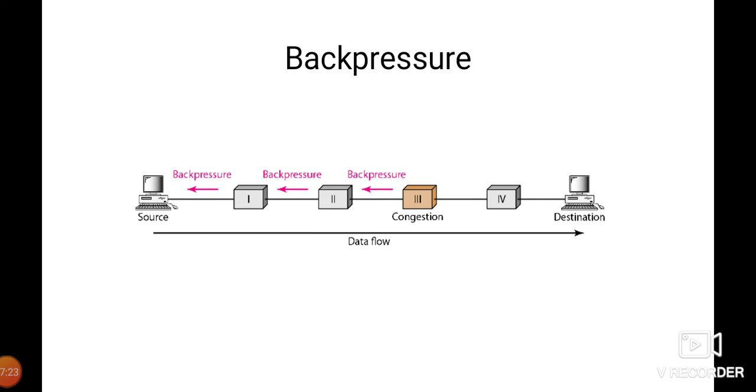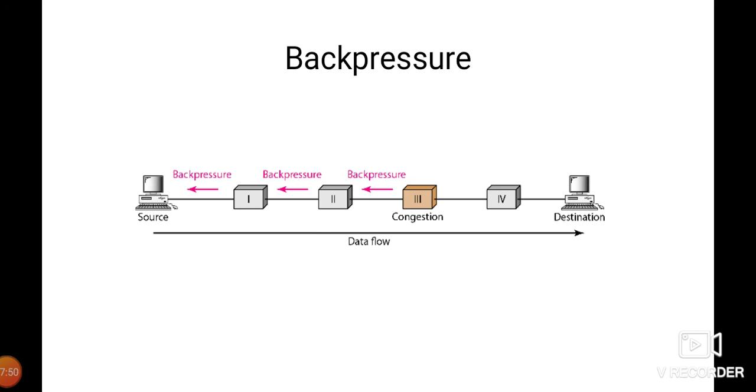Okay, so if we see in this figure, node 3 has more input data than it can handle. So what it does, it drops some of the packets from its input buffer and informs node 2 to slow down. So node 2 may be congested because it is slowing down the output flow of data. If node 2 is congested, it informs node 1 to slow down, which again may create congestion. If so, then node 1 informs the source of the data to slow down.